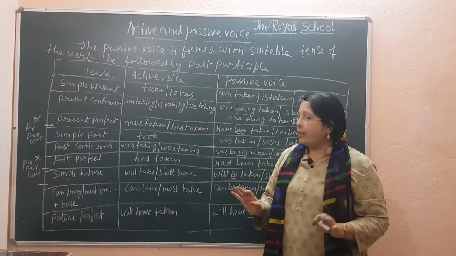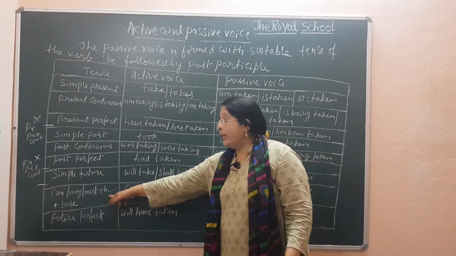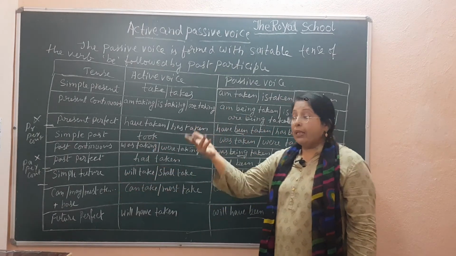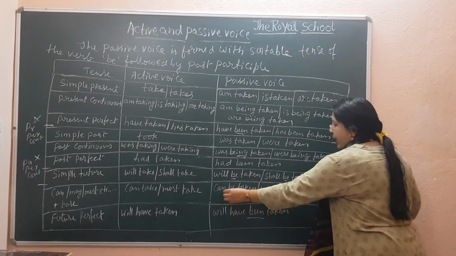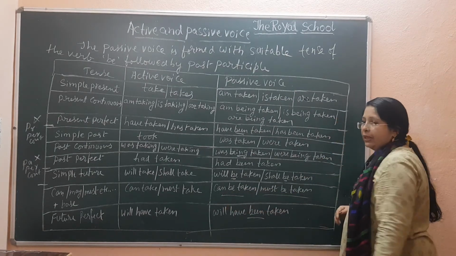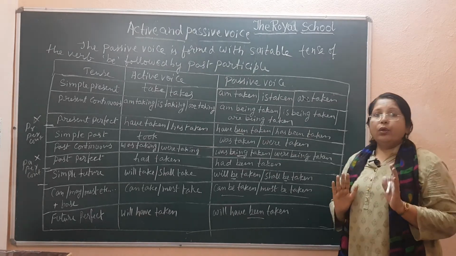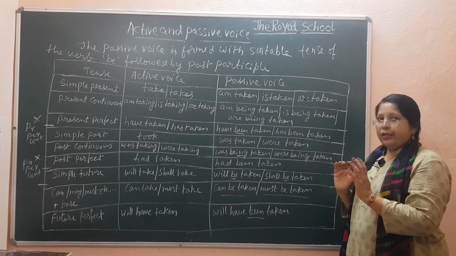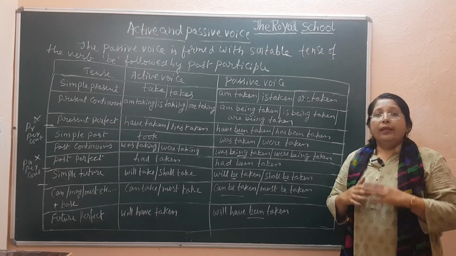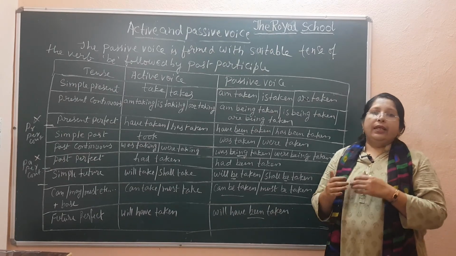Next, for the modal auxiliaries like can, may, should, must, etc. For can take, must take, if it is there, you have to use can be taken or must be taken. This is the entire chart which you need to study well. Just pause it and write down the entire chart, so that we can continue with the main important formulas where we can easily convert active voice into passive.